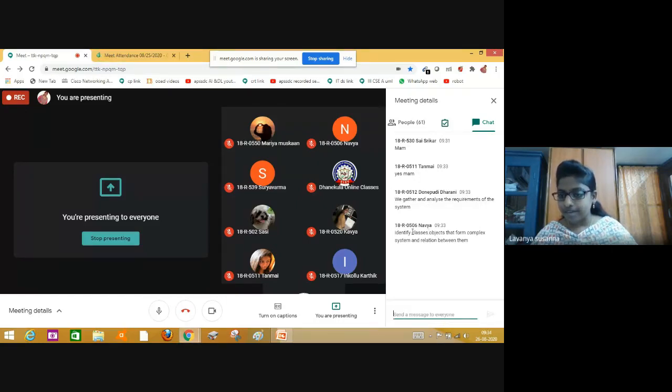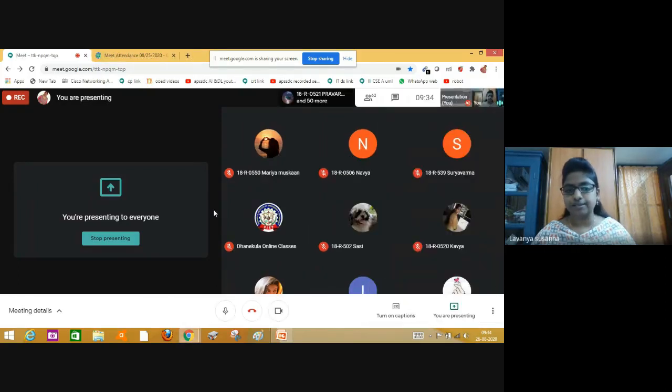Next, Navya has answered like this: identify classes, objects that form complex system and relation between them. Yes, it is the correct answer. We are going to analyze the problem domain. We are going to collect all the requirements of the system. And next, we are going to identify the classes. We are going to identify the objects and the relation between the classes and the relation between the objects. This is what we are doing in analysis phase. Very good.